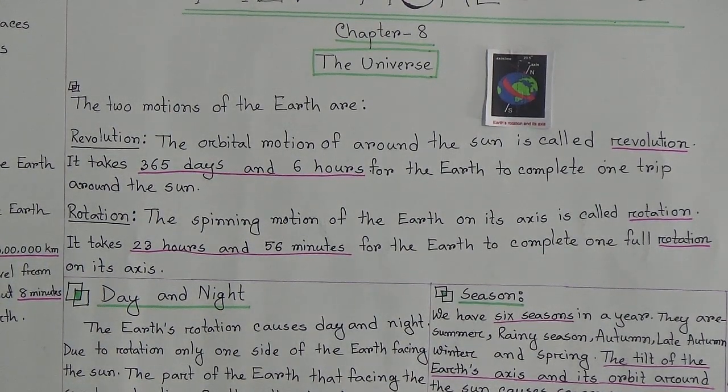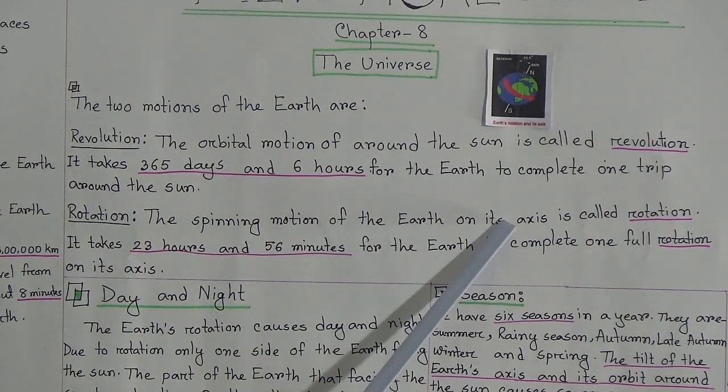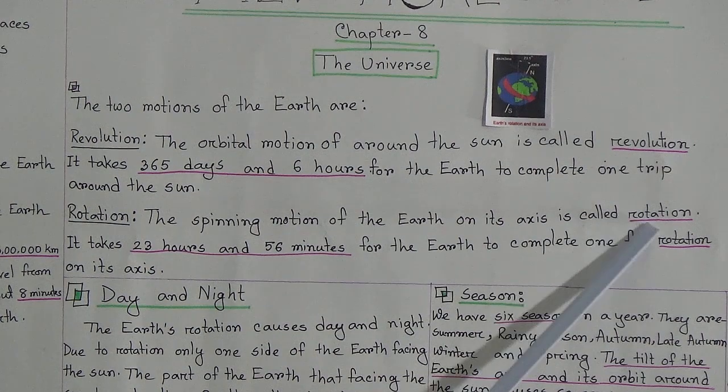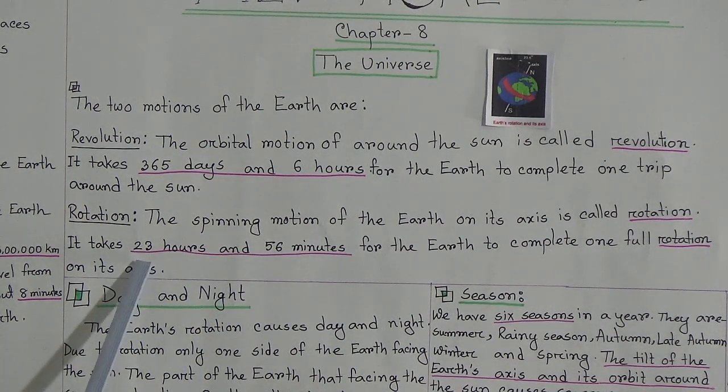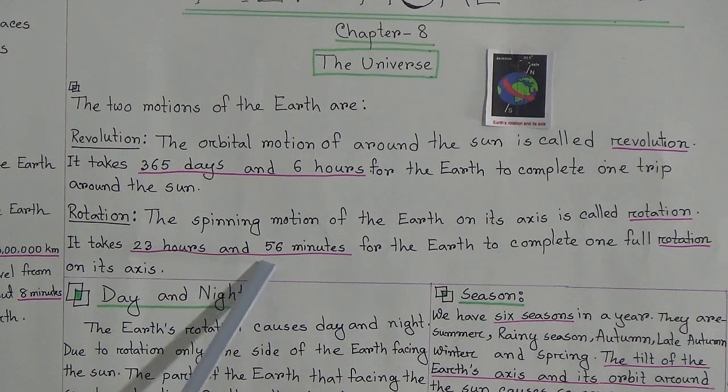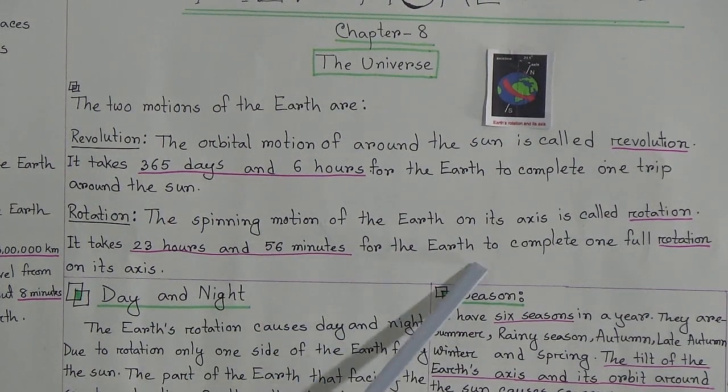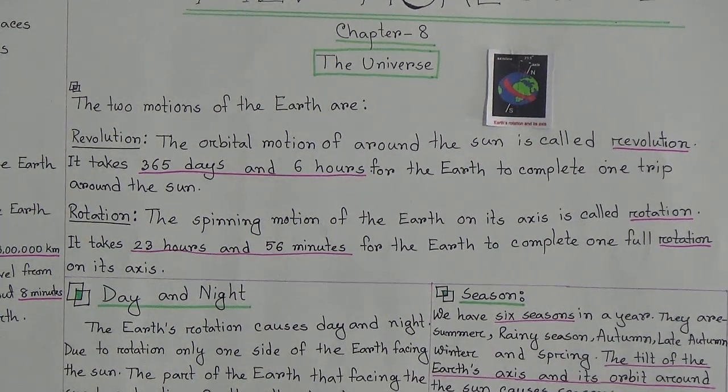Now we are going to the rotation. The spinning motion of the earth on its axis is called rotation. It takes 23 hours and 56 minutes. Again I am repeating, 23 hours and 56 minutes for the earth to complete one full rotation on its axis. Earth's rotation causes day and night.